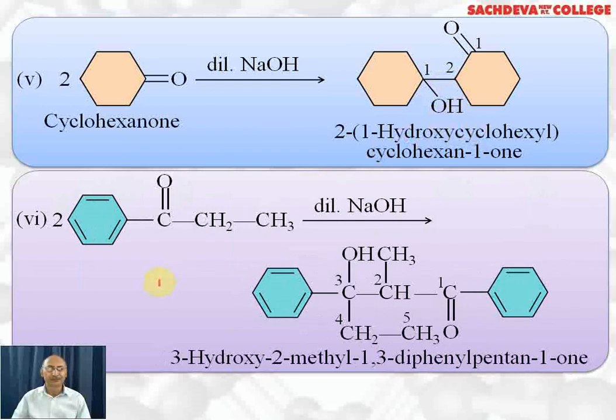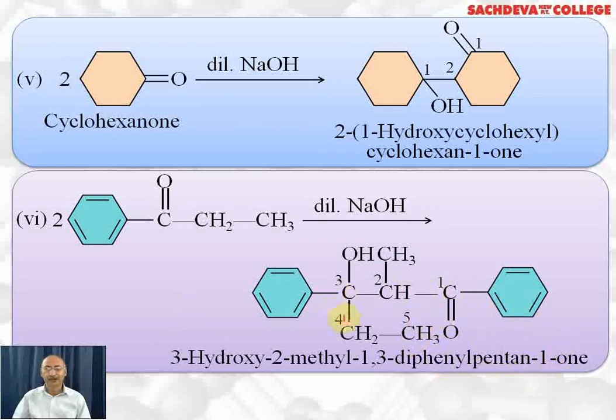Next we have phenylpropanone, which undergoes aldol condensation in the presence of dilute NaOH. Carbanion will be formed here and it will attack this carbonyl carbon. We will get this product. OH will come here and the remaining group will get attached here. So what we get is 3-hydroxy, 2-methyl, 1,3-diphenyl pentan-1-one.